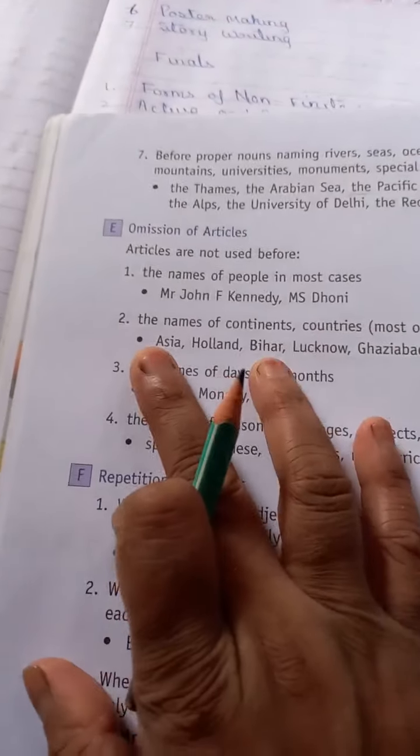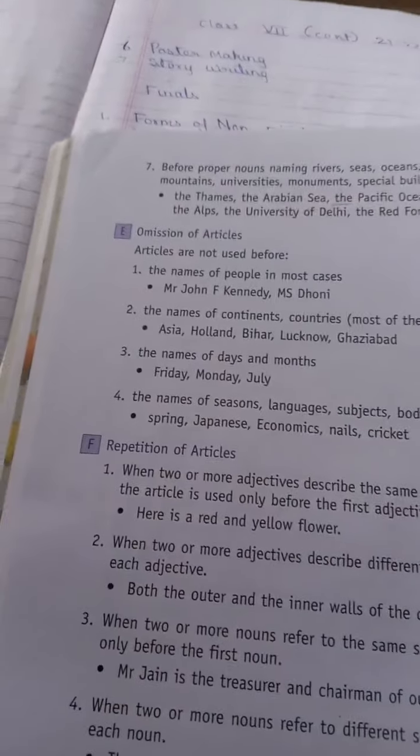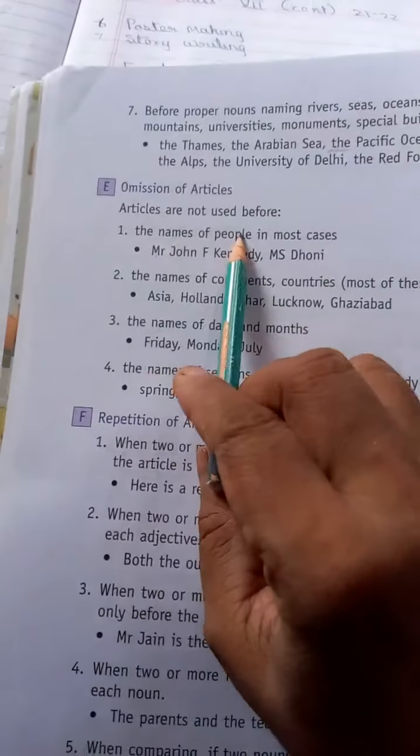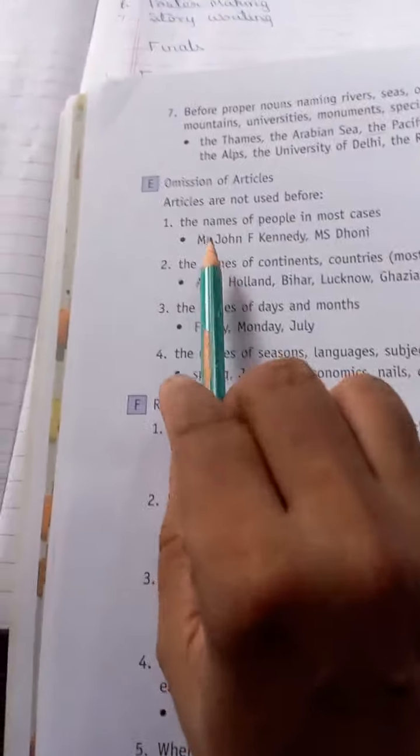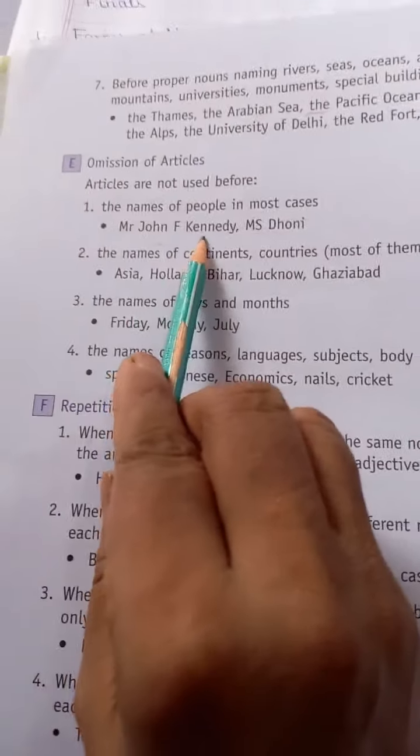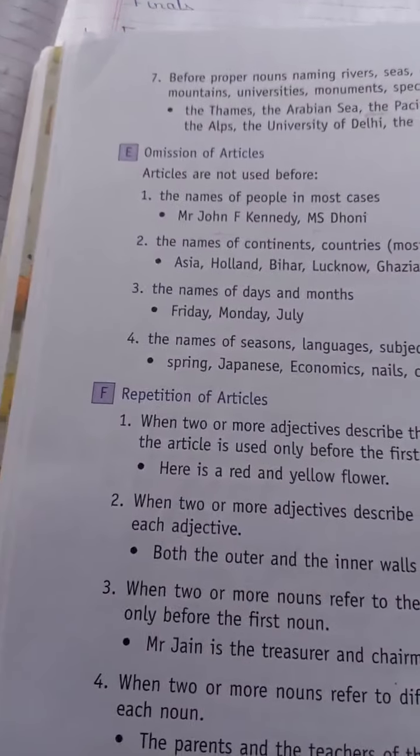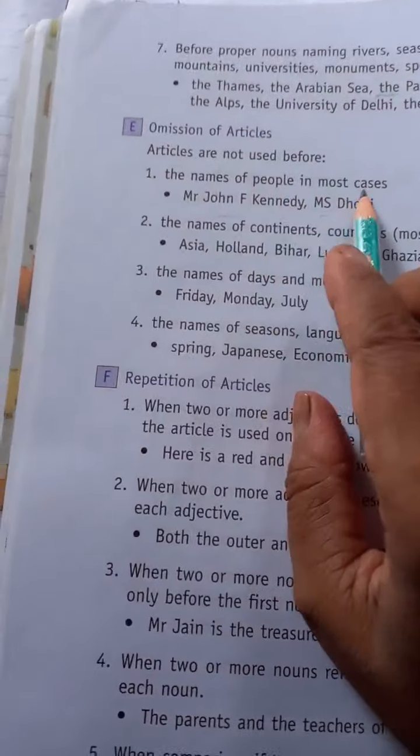Next is omission of article. Now what do you mean by omission? Omission means when we are not using any of the articles. First point, the names of people in most cases. Like Mr. John Kennedy, MS Dhoni. Now we will not say a John Kennedy, the John Kennedy. No, because here it is most cases, meaning popular ones.